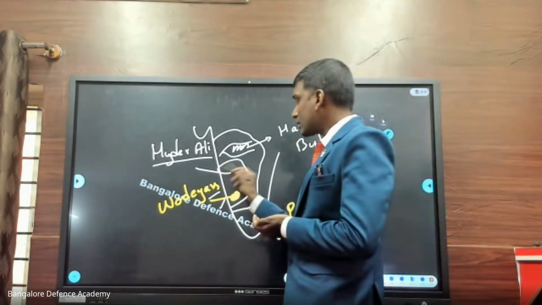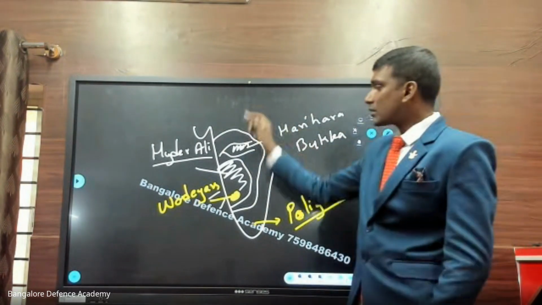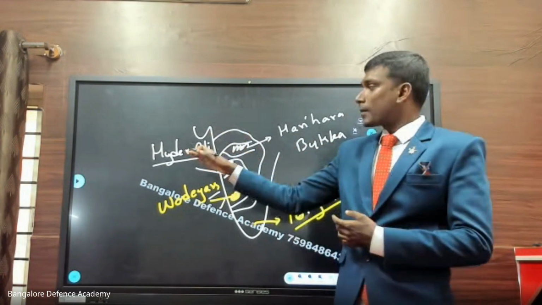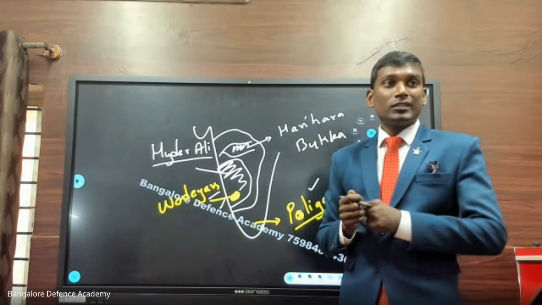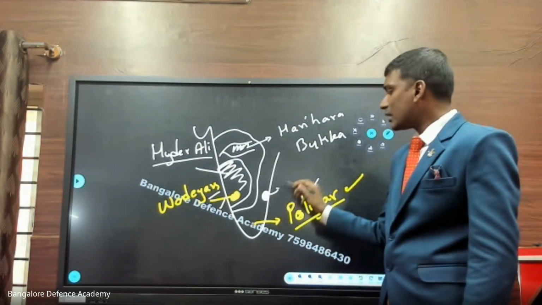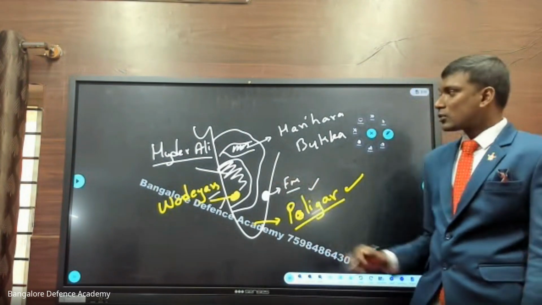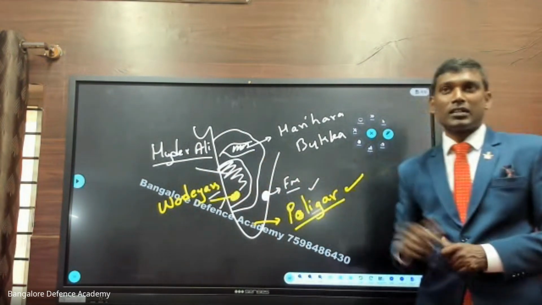Now what happens? When Hyder Ali was capturing these places, Britishers were expanding their territory. Britishers were about to attack Hyder Ali. There was a clash between the British and Hyder Ali. Now Hyder Ali wants some help. So who is the enemy for the Britishers in India? It is the French people who are settled in Pondicherry. Correct? So Hyder Ali started asking help from the French in Pondicherry.